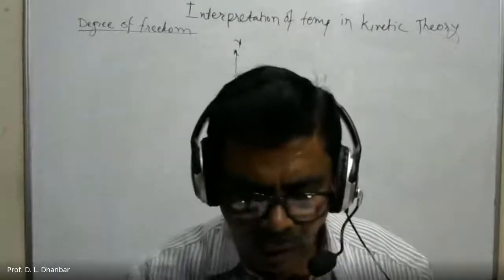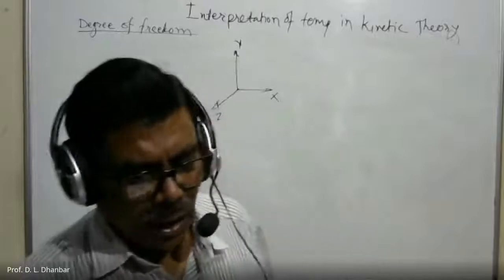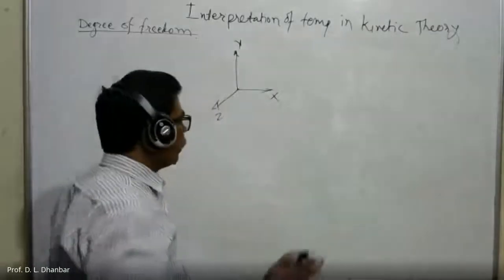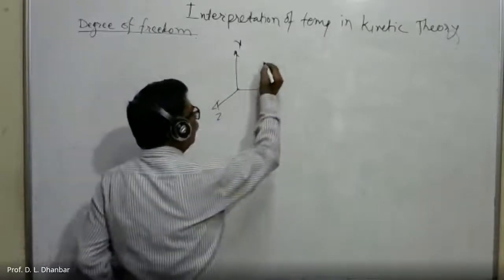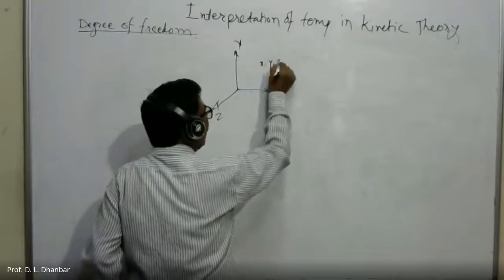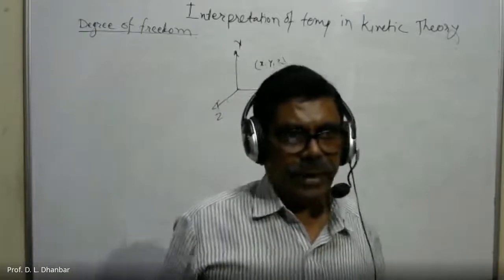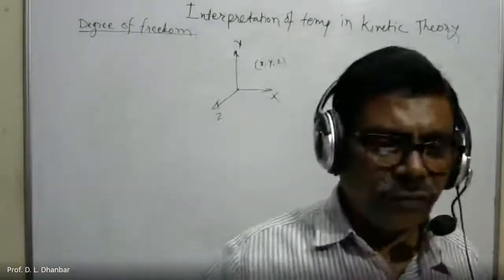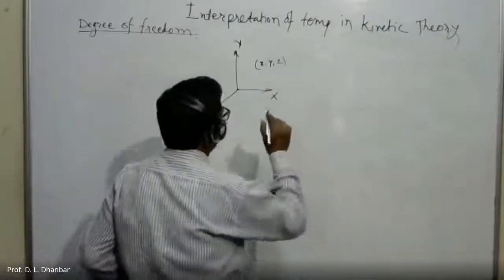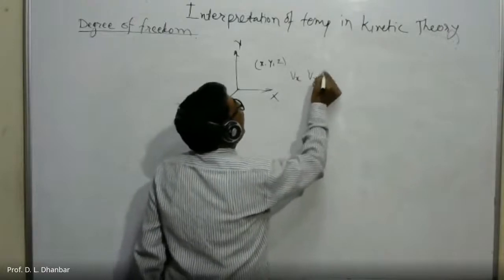In order to find the location and the motion of a particle, we require three coordinates, x, y, and z, and three components of velocity, Vx, Vy, and Vz.